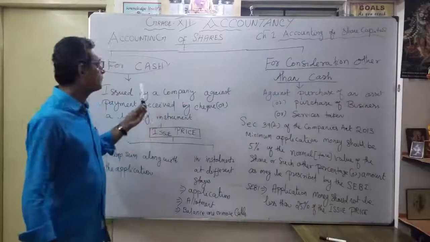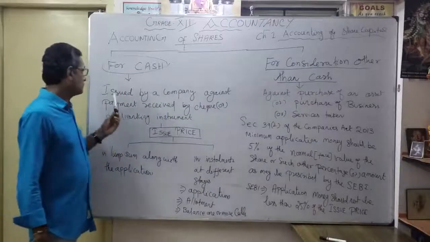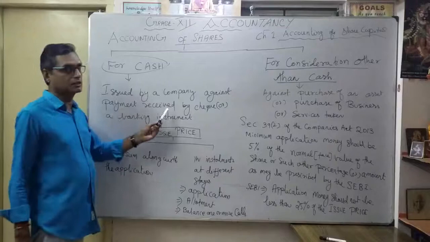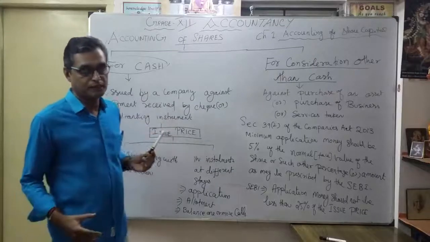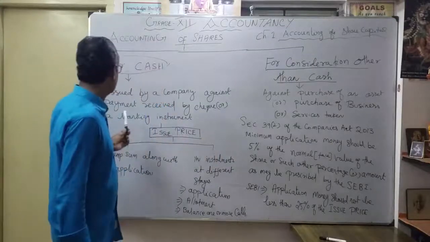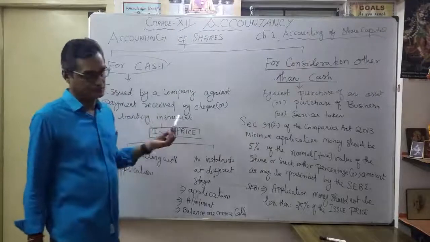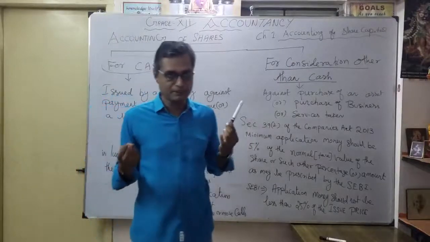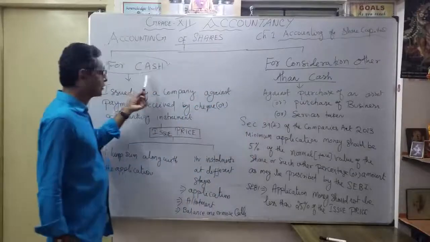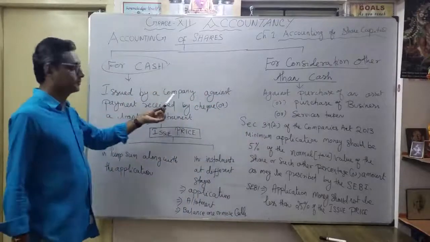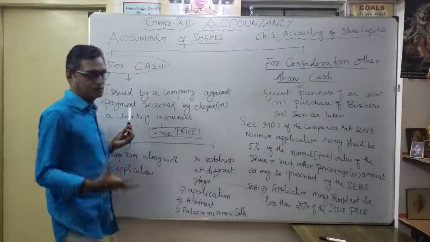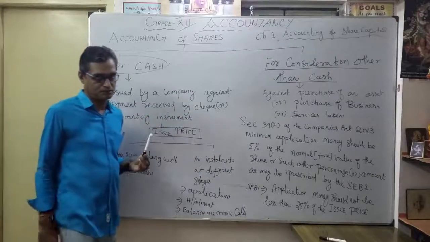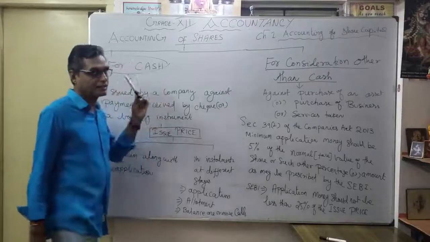What is the meaning of for cash? Shares issued by a company against payment received by check. We will get money from the public through a check or a banking instrument maybe. So we are inviting the public to offer shares. That's what is very important here, for cash: issued by a company against payment received by check or any banking instrument.